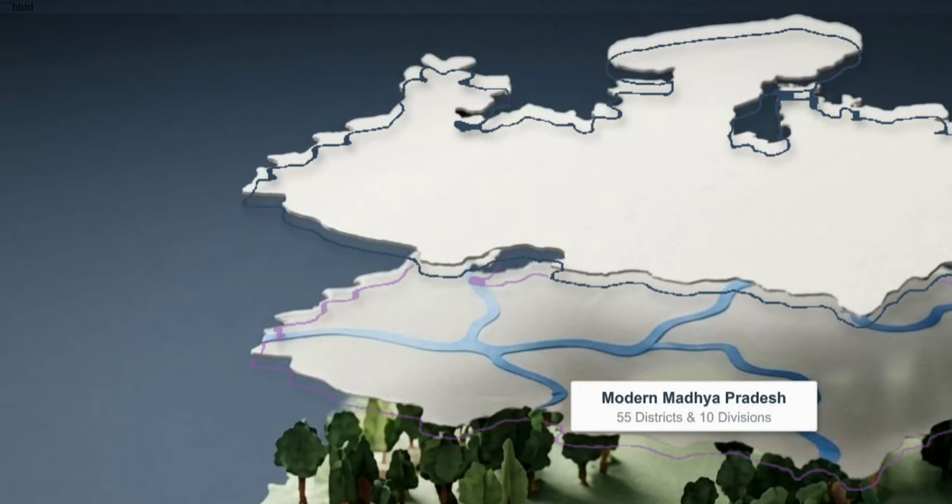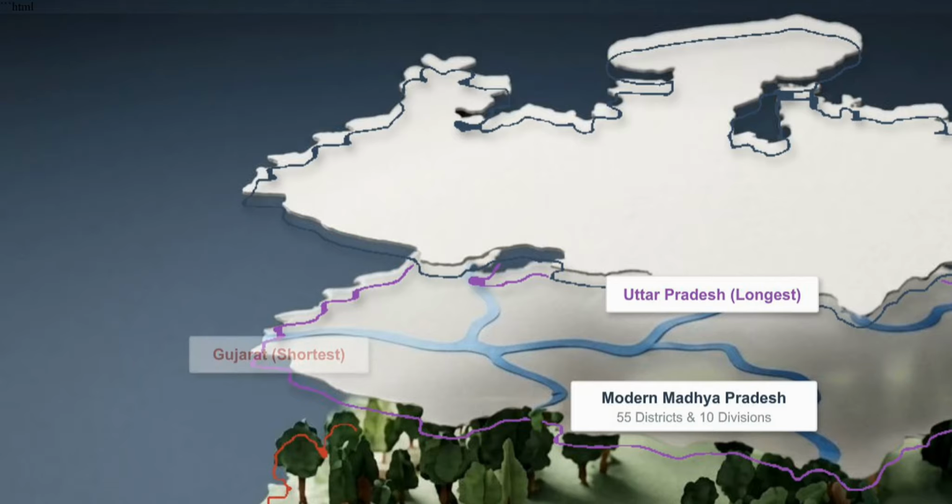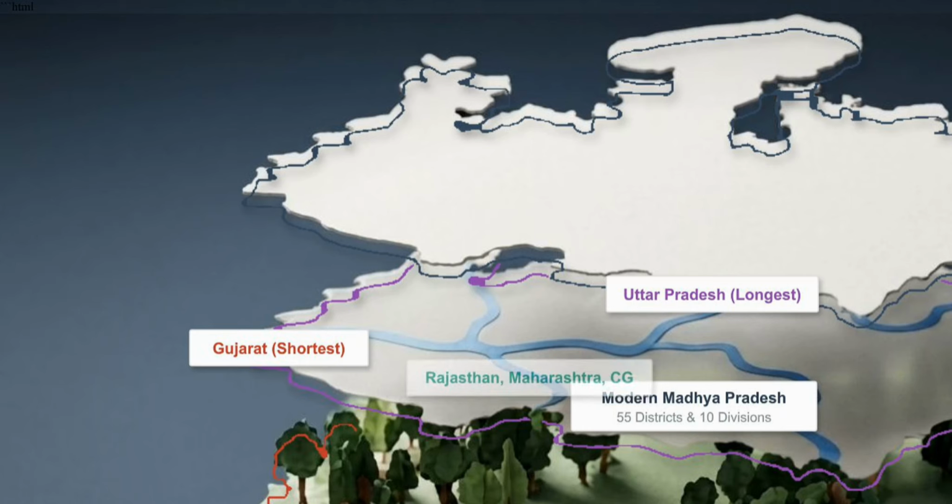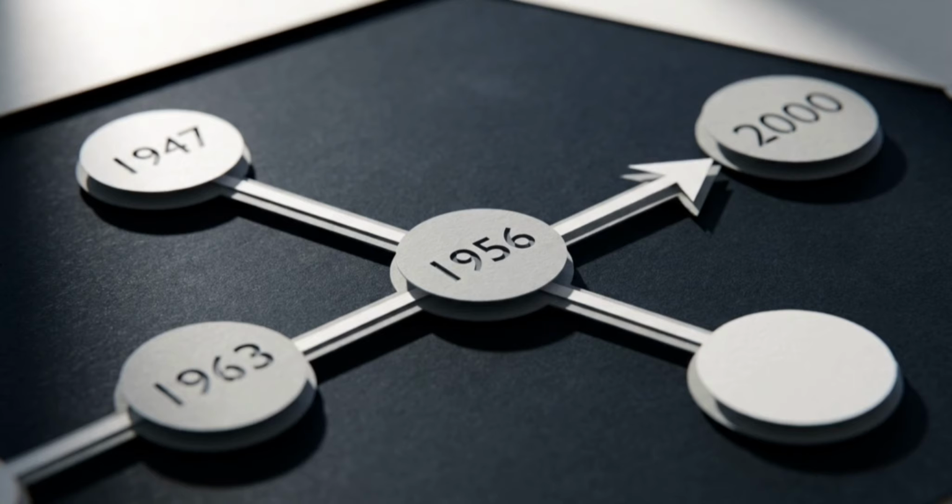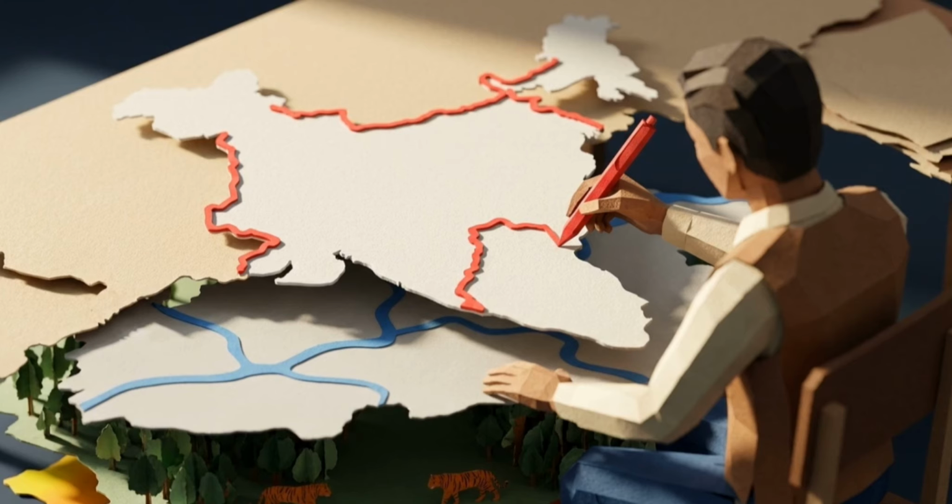This perimeter is locked in by 5 neighboring states. Uttar Pradesh wraps around the north, sharing the longest border across 14 districts. To the west, Gujarat shares the shortest, touching just 2. Rajasthan, Maharashtra, and Chhattisgarh complete the boundary. Tracking this timeline turns historical geography into a strict sequence. You do not have to guess which districts touch which state when you know exactly how the borders were drawn.